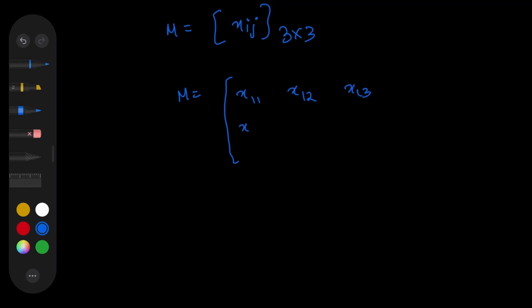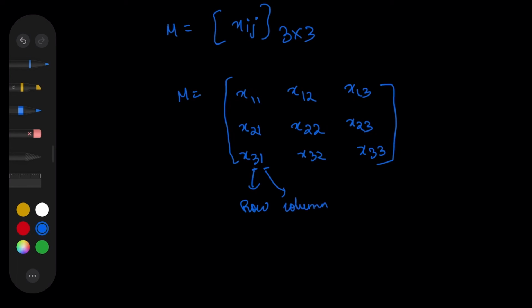Similarly for the elements in the second row: x21, because it is the second row and first column, x22, this element will be x23, and this element will be x31, x32, x33. Remember, the first number represents the row number and the second number represents the column number. So any element in a matrix can be identified by using this.